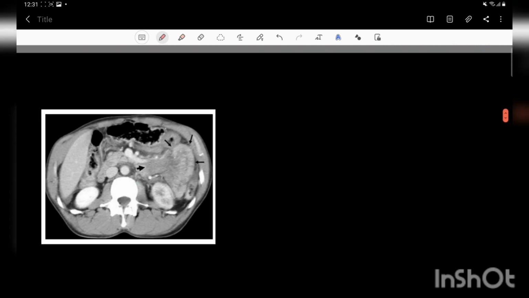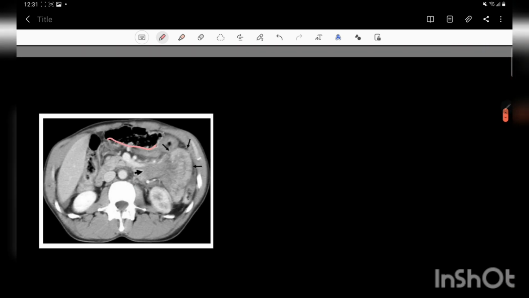This is also a CT scan showing free gas inside the peritoneal cavity. And you can see these arrows are pointing toward the thickened wall, and this is the jejunum, the thickened wall of jejunum. And from the wall thickness, we can say that this part of bowel is involved.